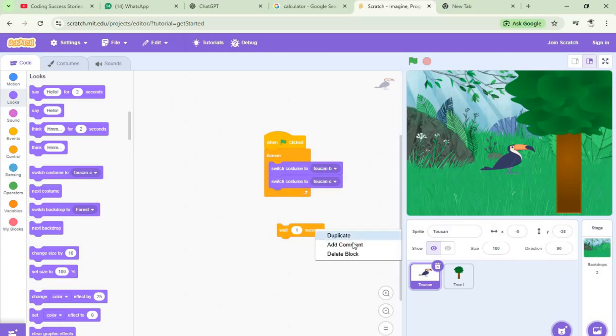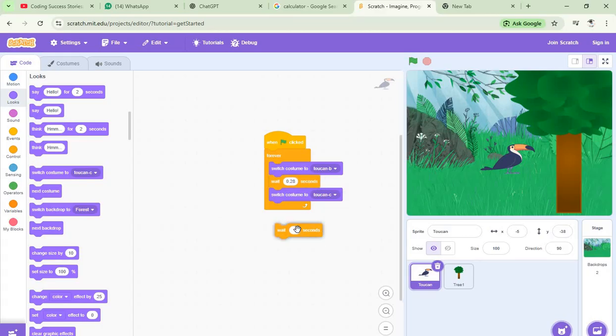Now let's duplicate and we listen like 0.28.